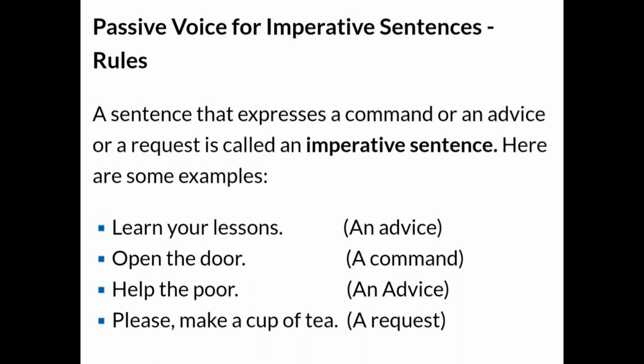we see passive voice for imperative sentences. Now here we know that a sentence that expresses a command or an advice or a request is called an imperative sentence. Here are some examples. Learn your lessons. This is an advice. Open the door. This is a command. Help the poor. This is an advice. Please make a cup of tea. This is a request.